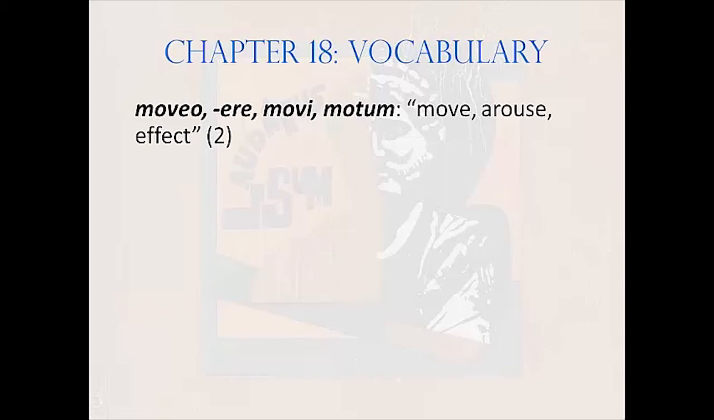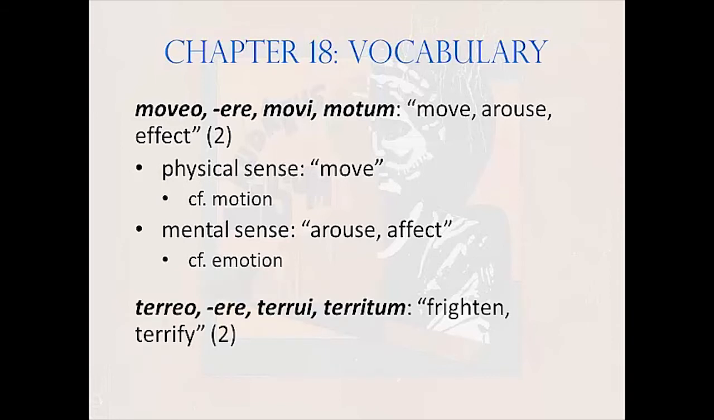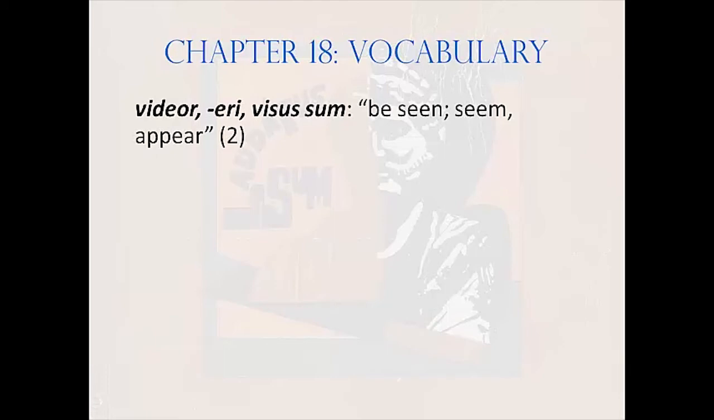It's a second conjugation verb. It has a physical sense, move, giving us words like motion, and a mental sense, arouse or affect, giving us words like emotion. The next word is terreo, terrere, terrui, territum, meaning frighten or terrify. It's a second conjugation verb. Be careful, it has the opposite meaning of timeo, which means fear or be afraid of. Don't confuse these verbs. The last verb on this vocabulary list is videor, videri, visus sum, meaning be seen, seem,